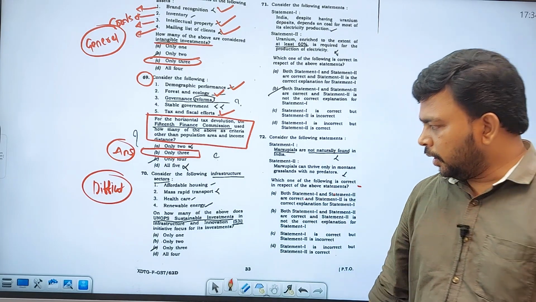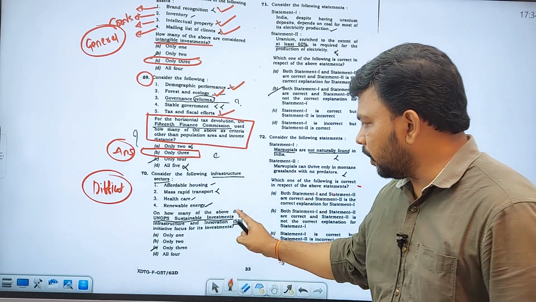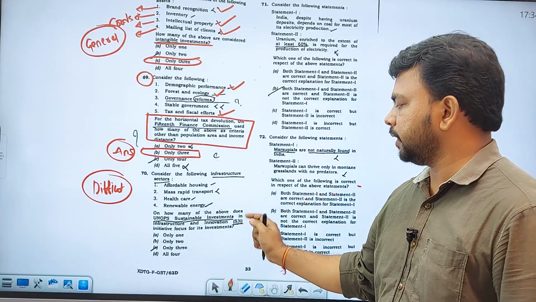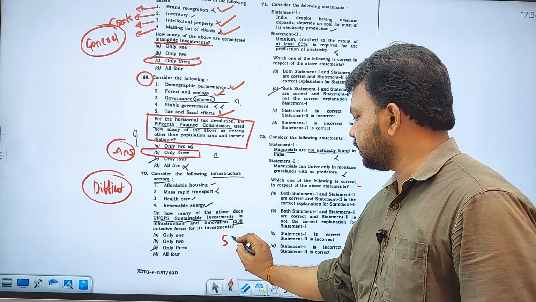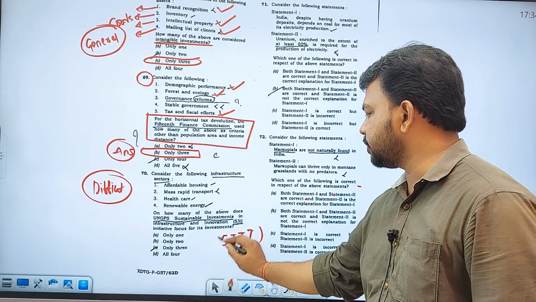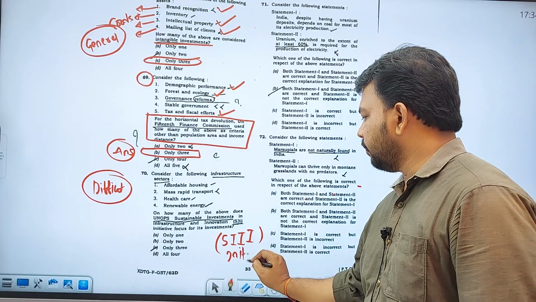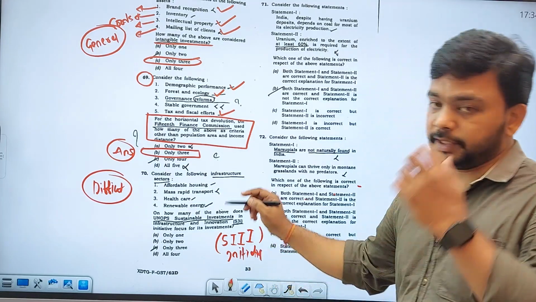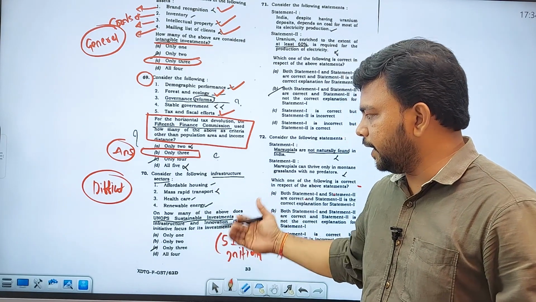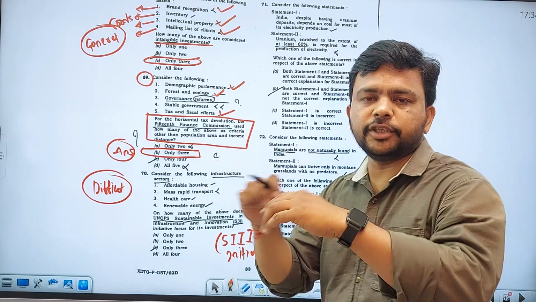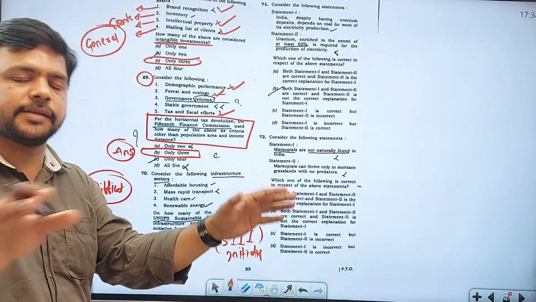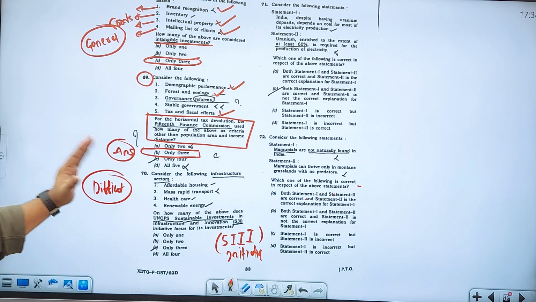On how many of the above does UNOPS's Sustainable Investments in Infrastructure and Innovation Initiative, that is S3I, focus for its investments? In which infrastructure areas will the S3I initiative of UNOPS put its investments? Recently this S3I initiative of UNOPS was cancelled in April 2023. That's why it is in the news.